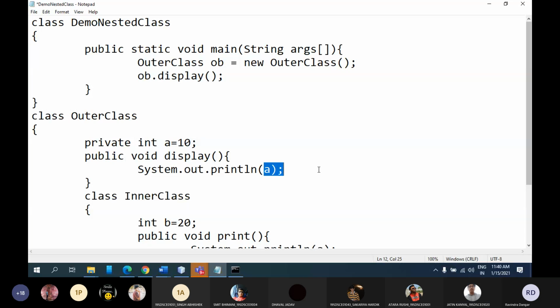No, sir. Why? Display is not private, only the variable is private. Inside it, we have our own System.out.println. Yes, sorry sir. Fine. So now let me just compile this file.